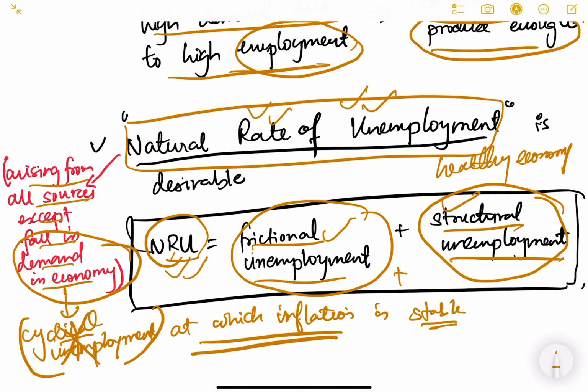Here you can also add institutional unemployment. Only the unemployment which results from a fall in demand in the economy is cyclical unemployment. All other forms of unemployment result in the natural rate of unemployment, and it is always healthy to have some 4 to 5% of NRU in the economy.